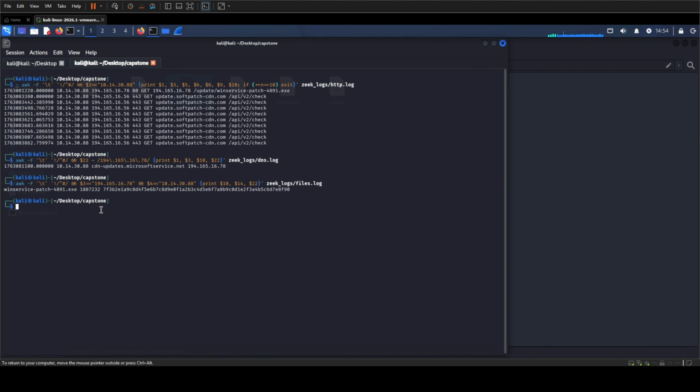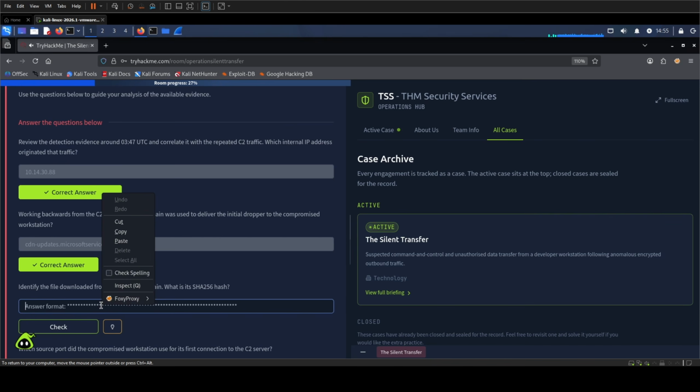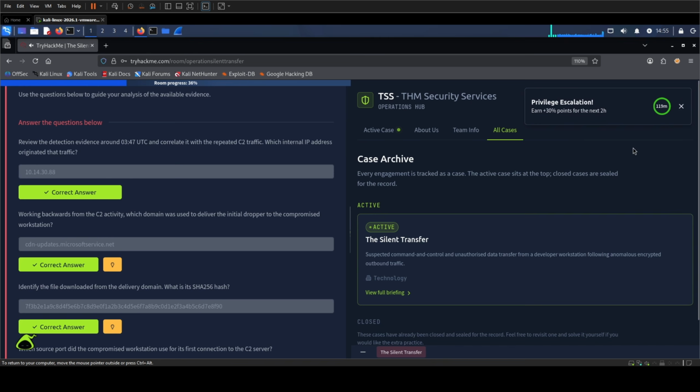The hash starts with 7F3B and ends with 8F90. The complete value remains on screen, so we do not risk changing a character while speaking it. A hash is an identifier, not a malware verdict by itself. What it proves here is that we can refer to this exact transferred object consistently across the investigation.